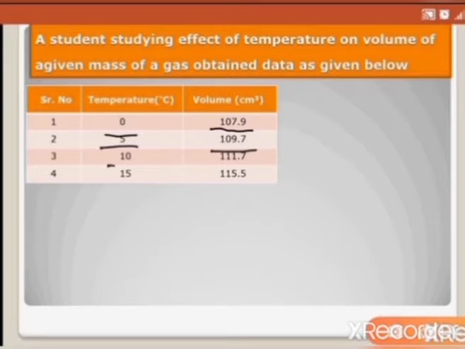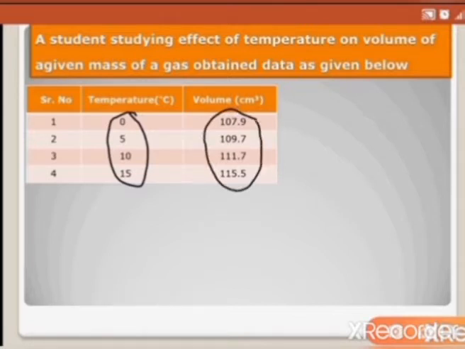At 10 degree centigrade, the volume becomes 111.7. On further increasing the temperature to 15 degree centigrade, the volume becomes 115.5. Here you can see that there is a direct relationship between temperature and volume. As the temperature is increasing, correspondingly the volume of the gas is also increasing.